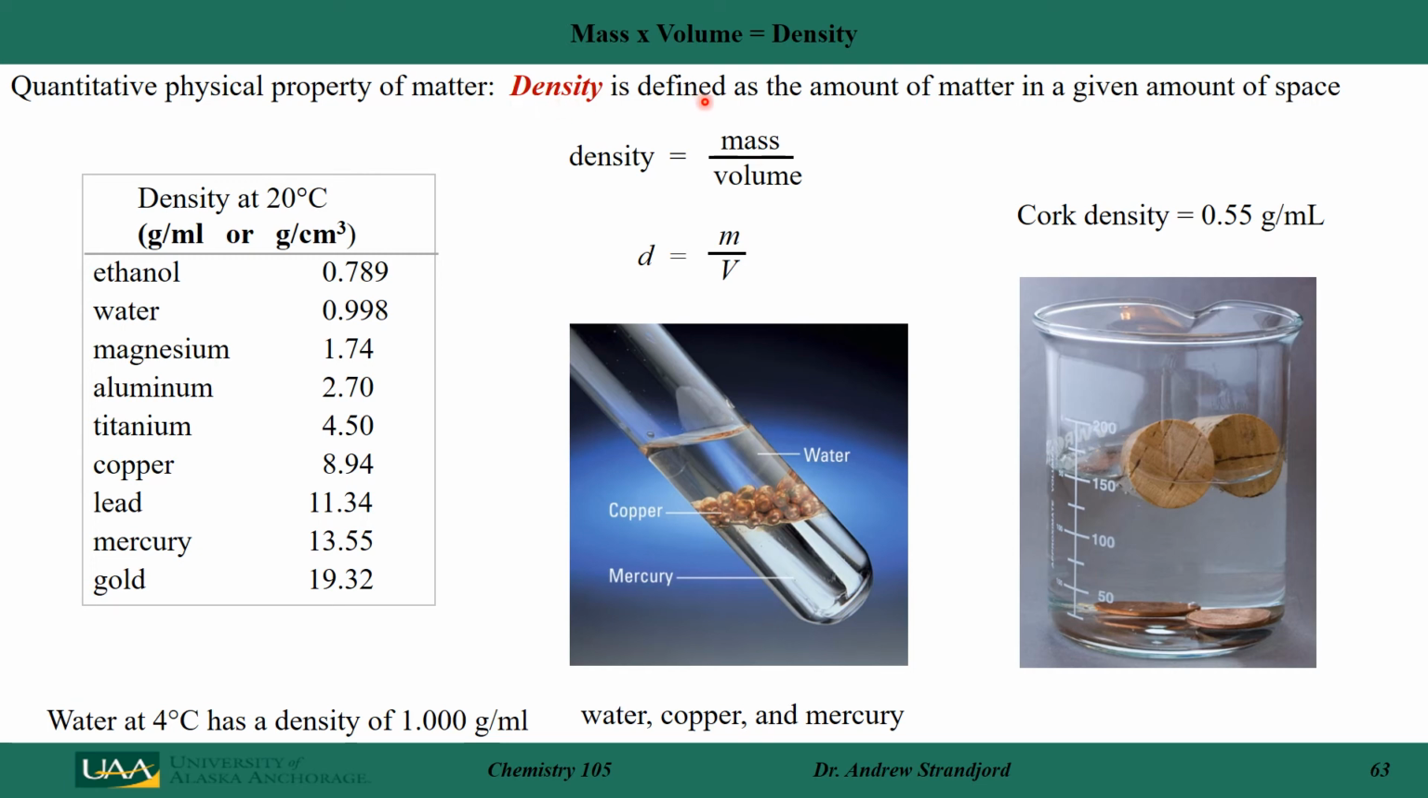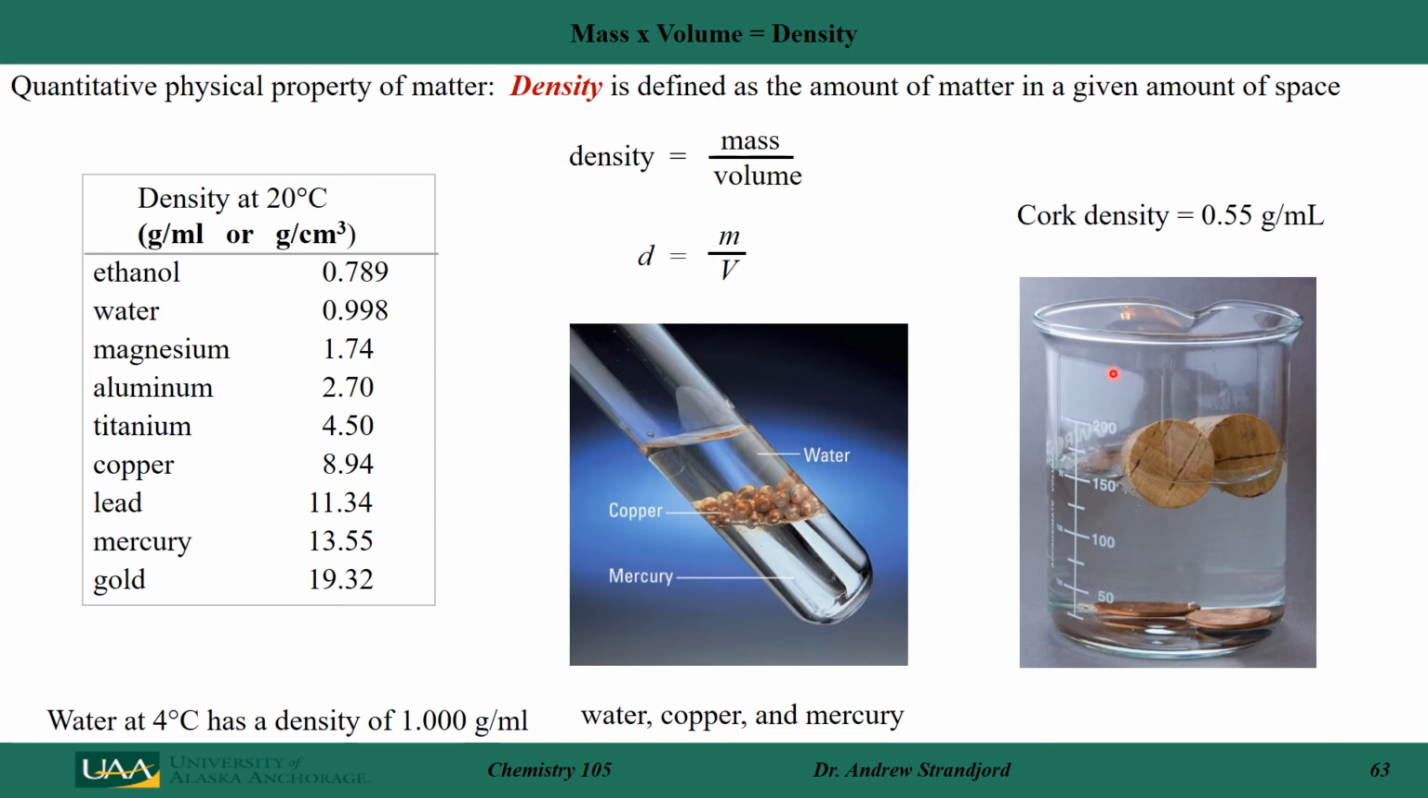So density is defined as the amount of matter in a given amount of space. That's the quantitative physical property of matter, density. If I look at these quantities of density, it tells me how much matter there is per space, and if there's a big enough difference in there, these compounds will actually separate.